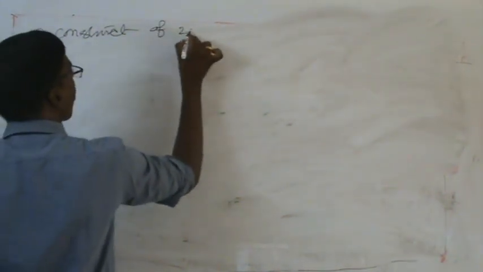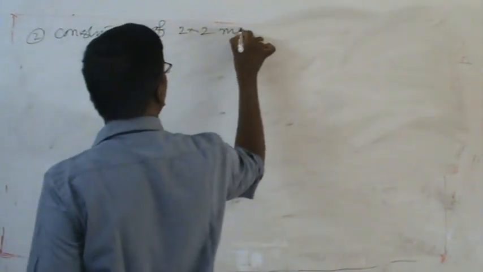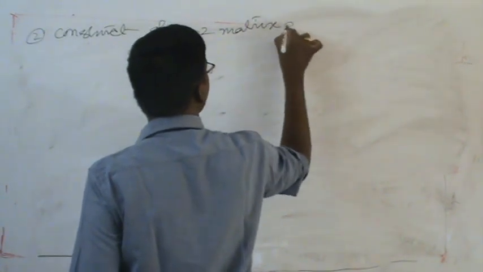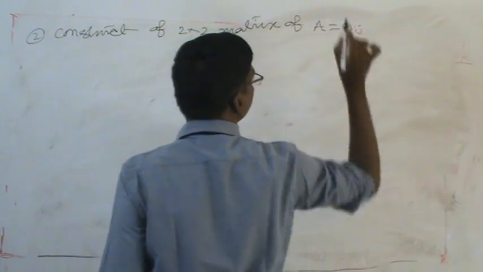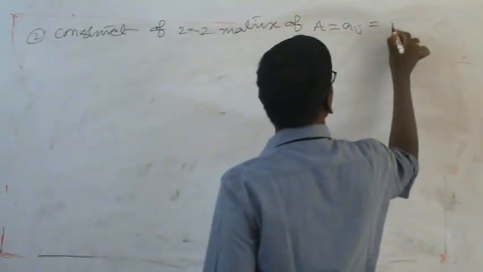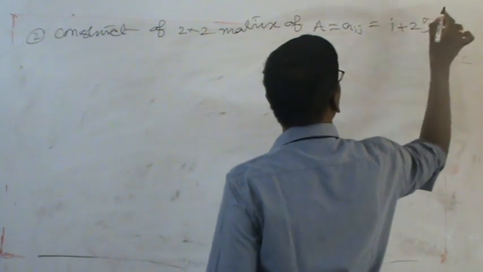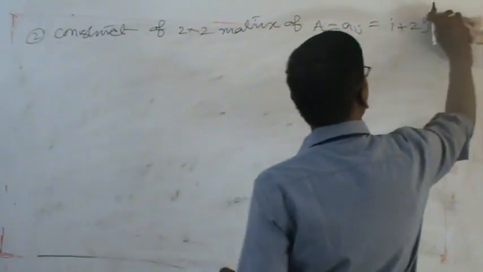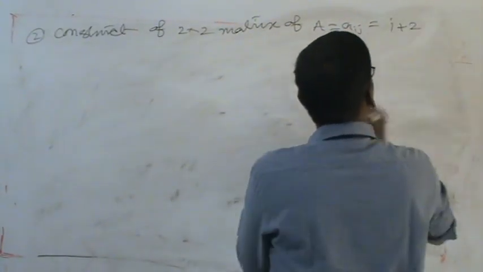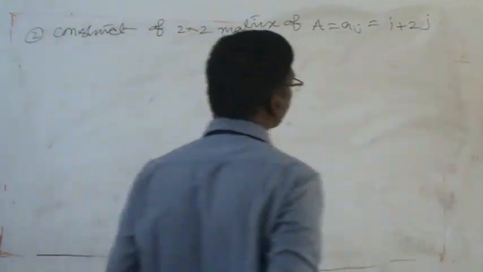For example, one more problem I am writing here. Construct a 2 cross 2 matrix, matrix A is equal to Aij, where the value is equal to I plus 2j. I plus 2j, they are asking. Aij value is equal to I plus 2j.